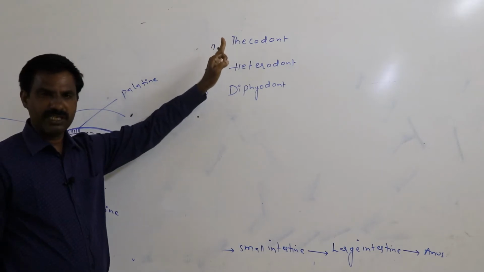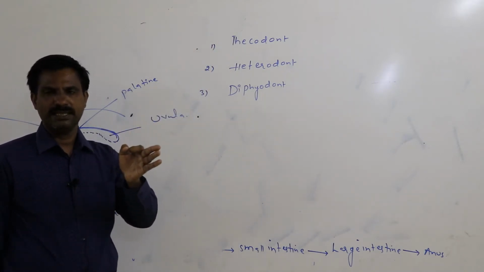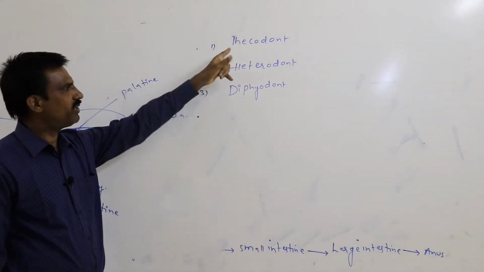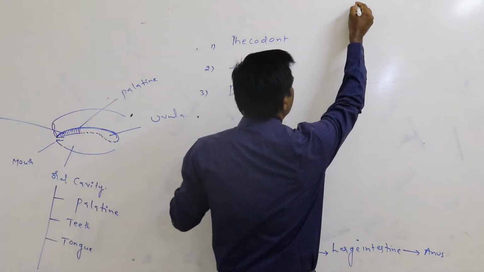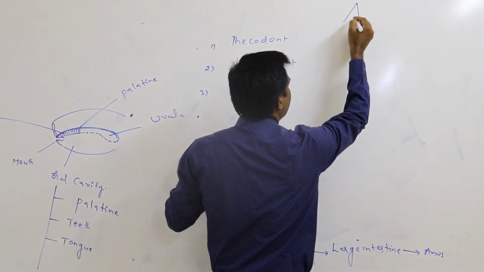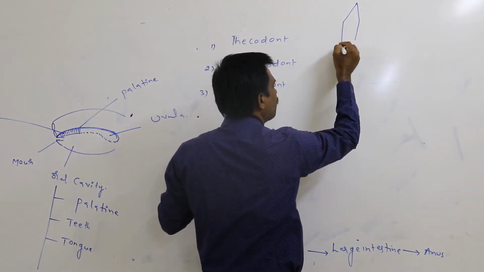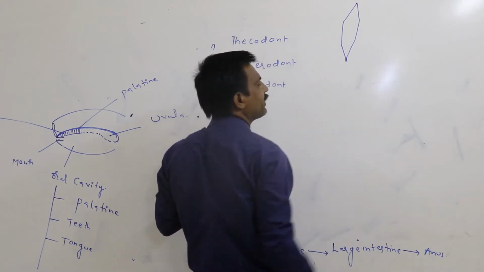Thecodont type of teeth means, if the root of the teeth is embedded in the socket of the jawbone, then we can say that is thecodont. Just assume this is the tooth here. This is the root.